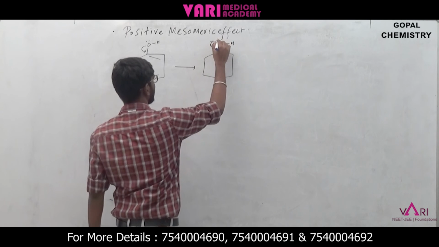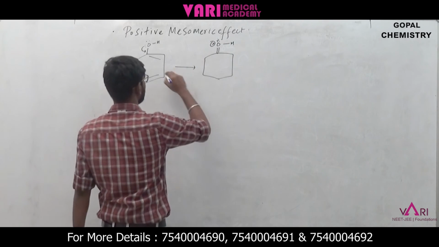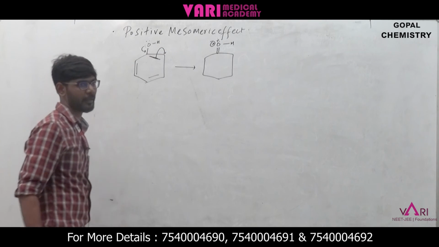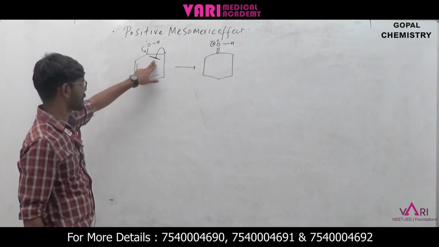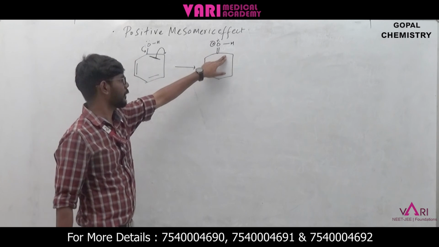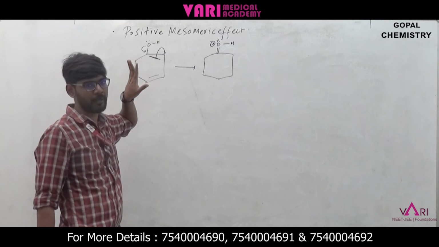Then one more lone pair of electrons will stay as it is. Then this bond is going to shift here, right? Because carbon has 4 bonds. If this double bond stays here, then with the double bond here and the double bond here, one more bond makes 5. That is not possible in the case of carbon.